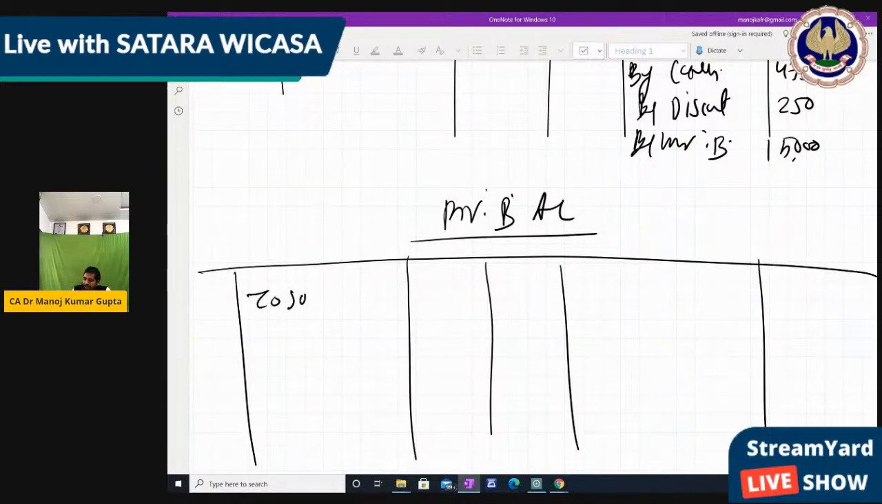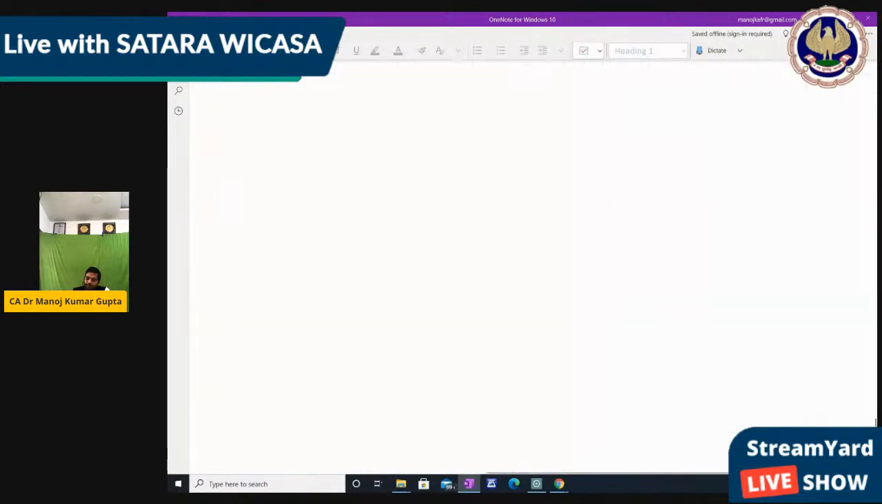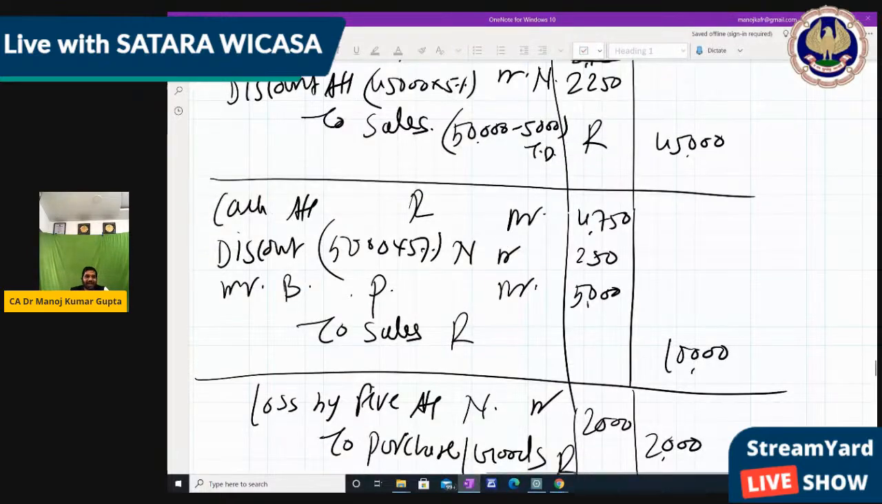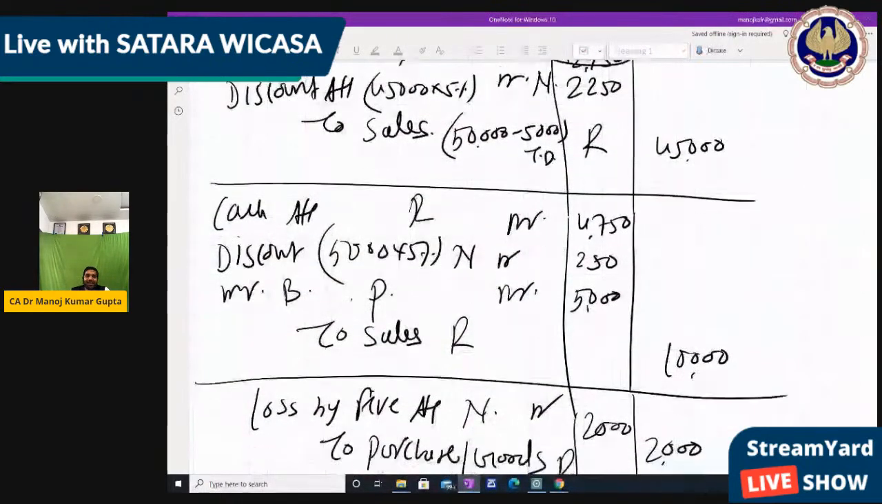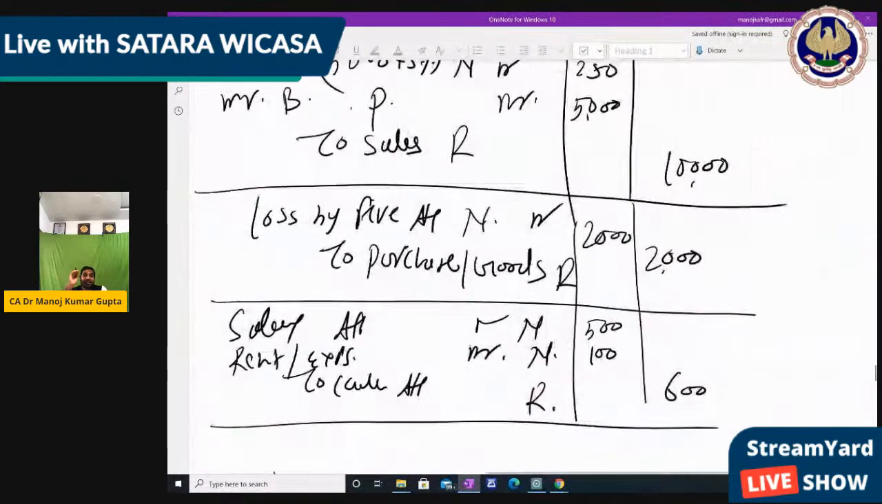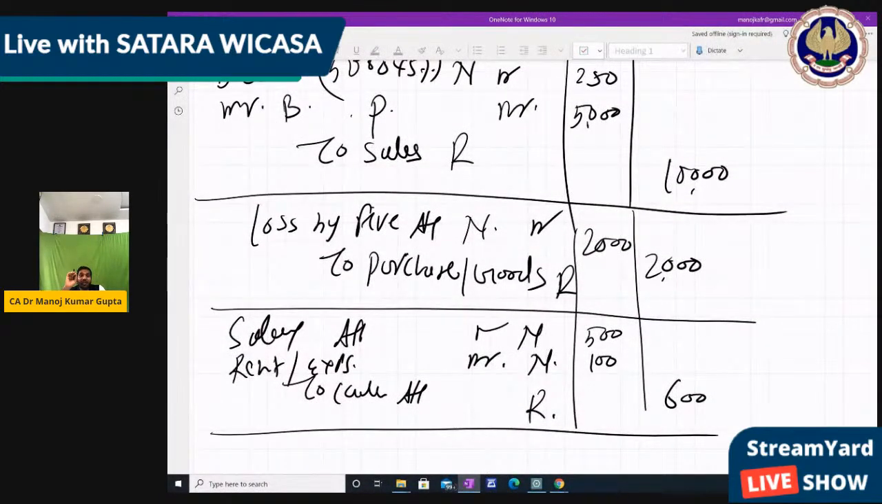To sales, because we have to take money back from this. So 5,000 will be shown as sales. So this transaction entry we finally passed: Mr. B, cash, discount, Mr. B, and to sales. So the entire sales 10,000 we had mentioned. In cash we had mentioned 4,750 and in discount we had mentioned 250. And Mr. B we had mentioned 5,000. Right? And this is something which is used in your cash flow in the single entry.